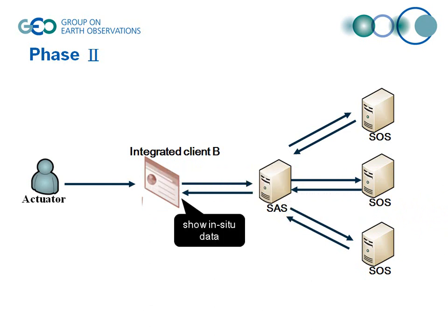When integrated client B gets this notification, it will send a request to SOS for acquiring the sensor data. Integrated client B receives and displays sensor data from the potential disaster area. The accumulated precipitation, for example, the actuator can see the latest information by operating integrated client B.